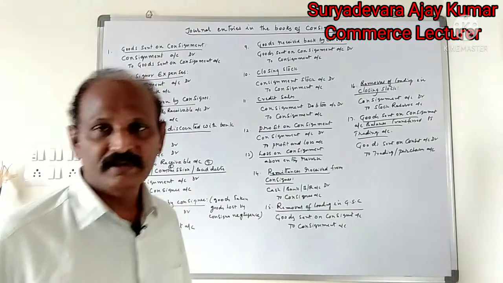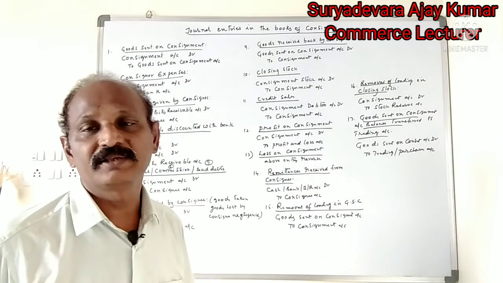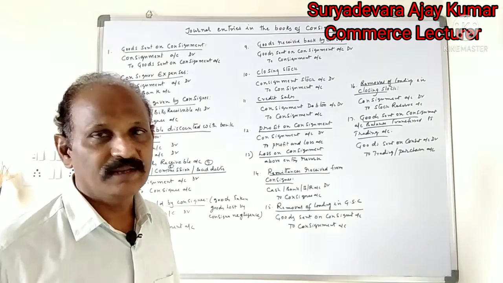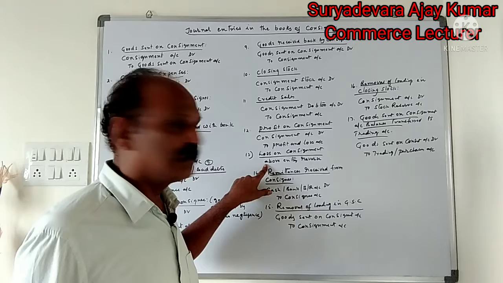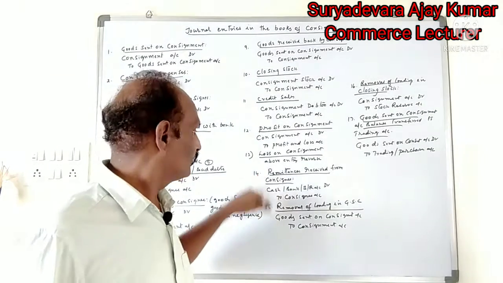Loss on consignment. Excess of debit over credit is known as loss on consignment. This entry is reversed: profit and loss account debit to consignment account.